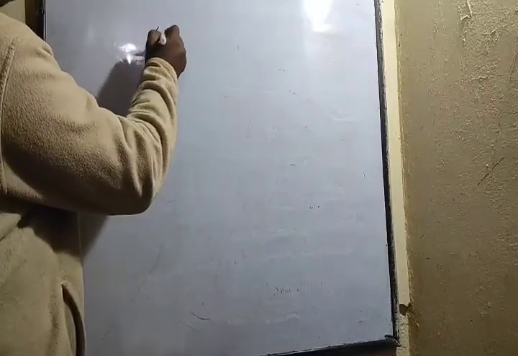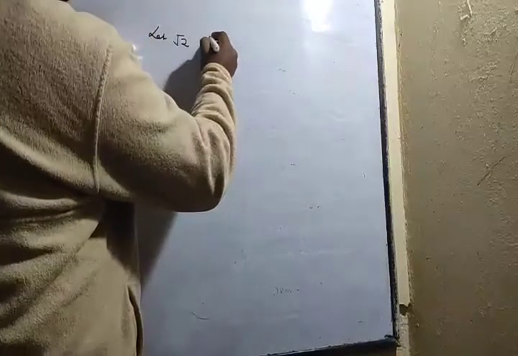What we'll start with: we'll consider that root 2 is a rational number. As I said, it is the method of contradiction. So let root 2 be a rational number.